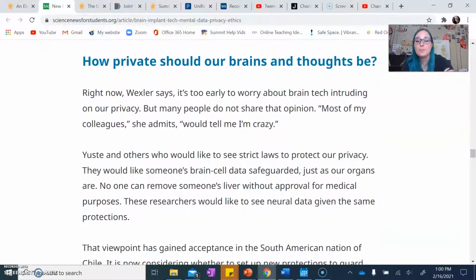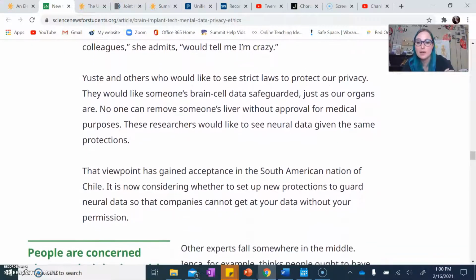Okay, last part. How private should our brains and thoughts be? Right now, Wexler says it's too early to worry about brain tech intruding on our privacy, but many people do not share that opinion. Most of my colleagues, she admits, would tell me I'm crazy.